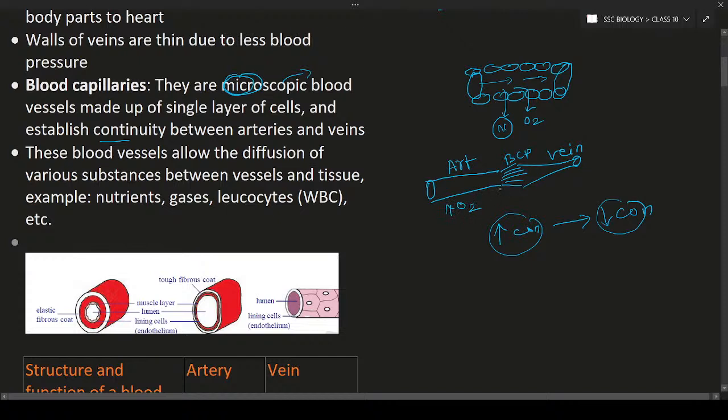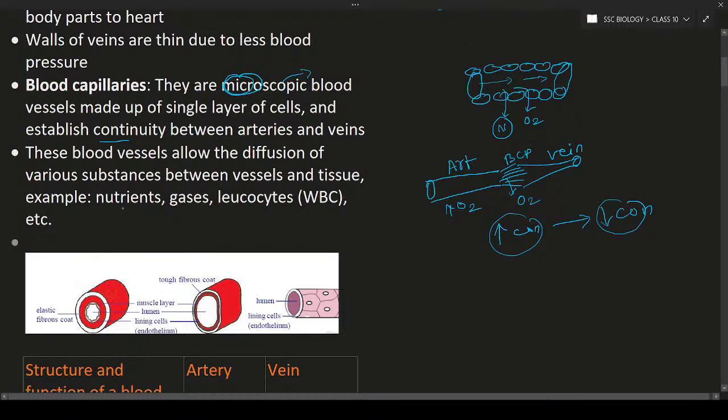Here what is happening in the arteries, there is more oxygen, and this oxygenated blood will come over here, and it releases oxygen to the tissue. The tissue is going to take oxygen. Can you see there is a diffusion process occurring over here? Yes, there is a diffusion process occurring in this blood vessel. So this is the importance of the blood capillary.